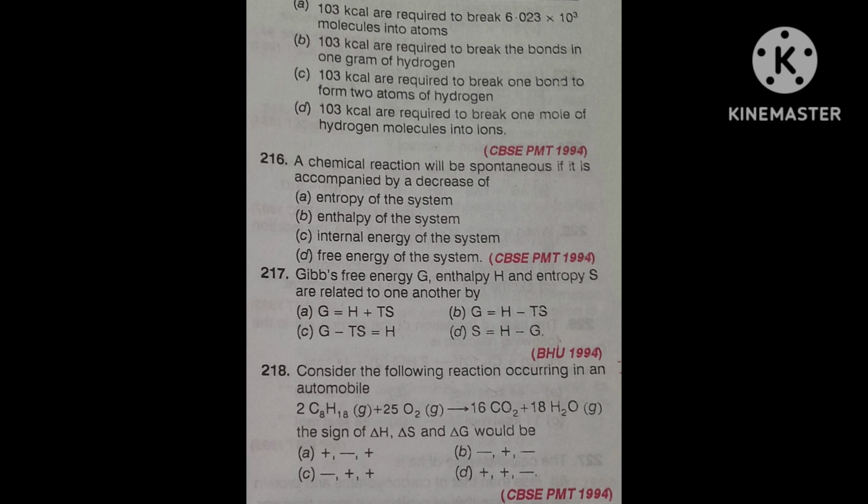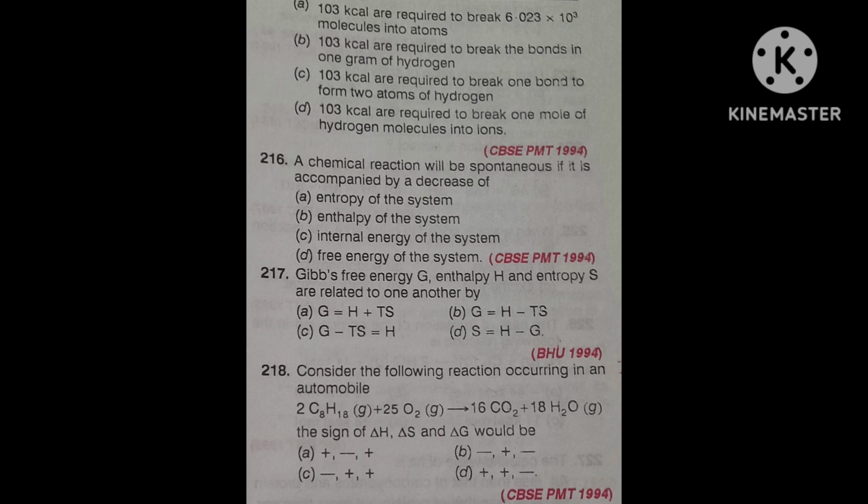Second, consider the delta S value. Here the number of moles of product, NP, is greater than the number of moles of reactant, NR. The product is 16CO2 plus 18H2O, total 34.